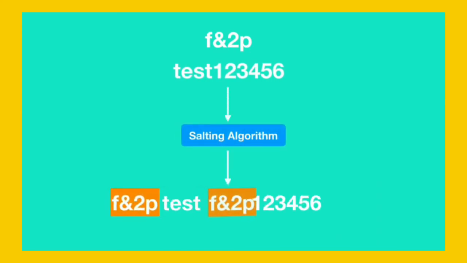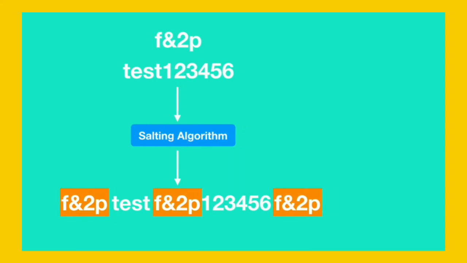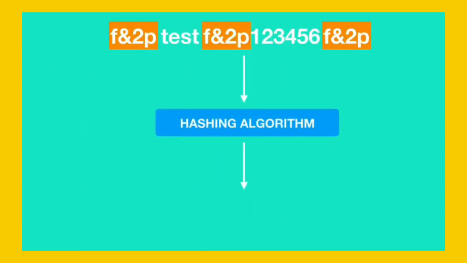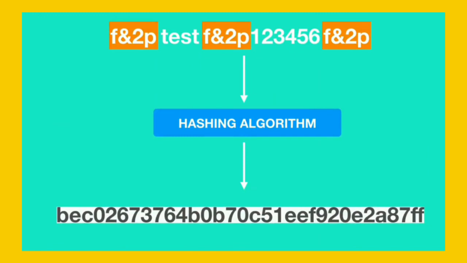For example, let's say Facebook's salting algorithm inserts the string f&2p at the beginning, after the third character and at the end of the plain text password. After salting the password, the salted password is then hashed by a hashing algorithm.